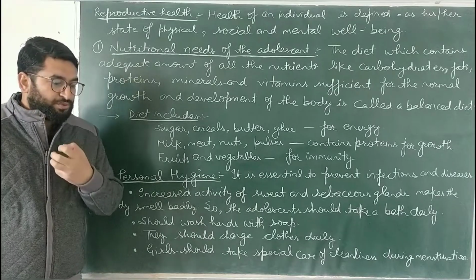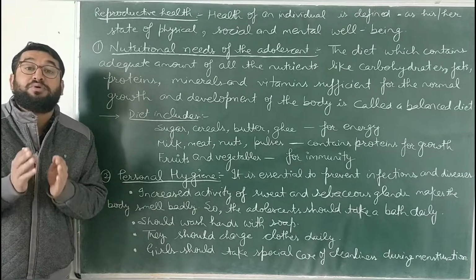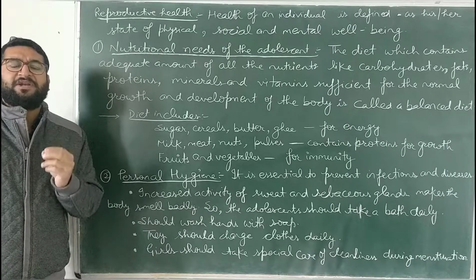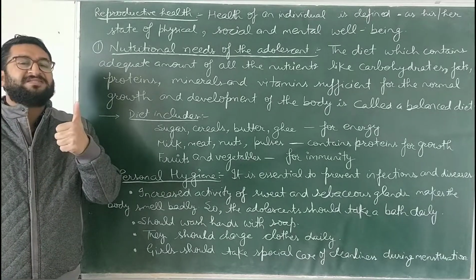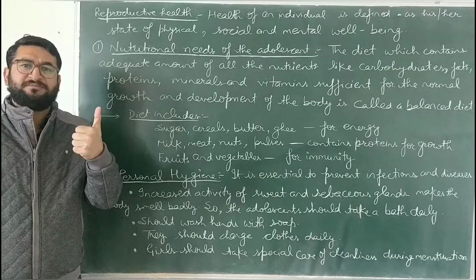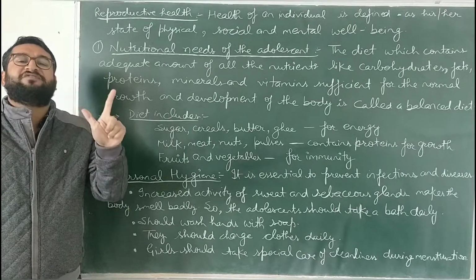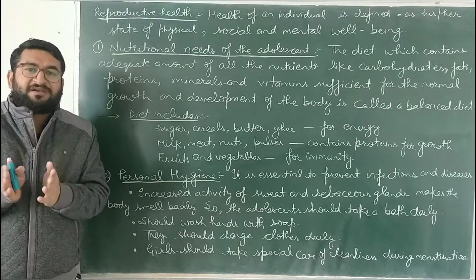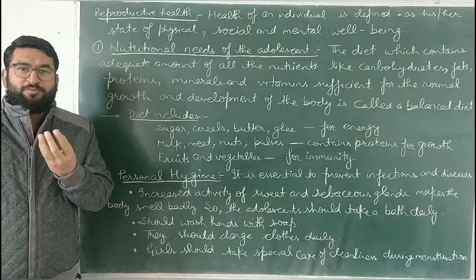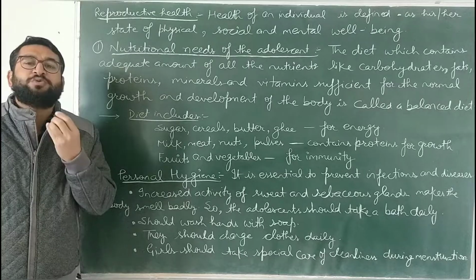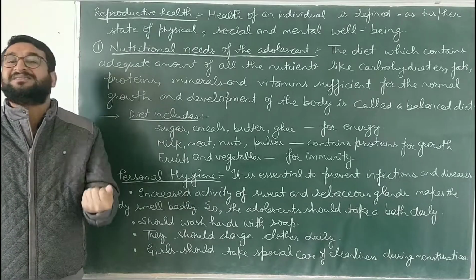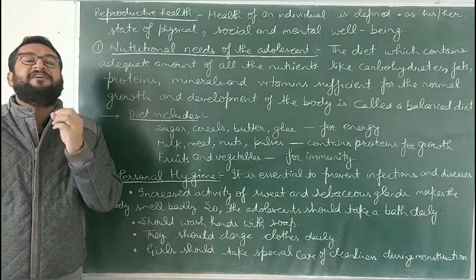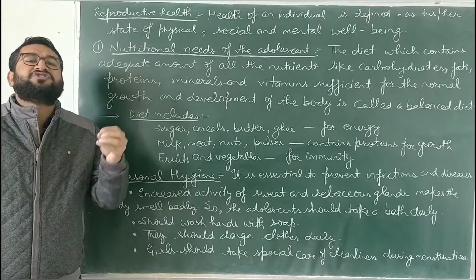As adolescence is going through reproductive maturity as well as the growth of the body, an adolescent's diet must be a balanced one. The diet of an adolescent must include the basic needs, that is carbohydrates for energy production, proteins for body building and the growth of muscles and bones, minerals and vitamins which are required for the body to provide immunity against foreign pathogens, against diseases.